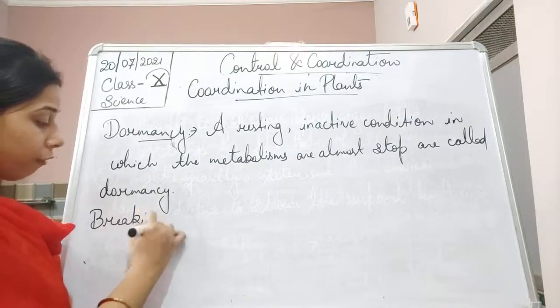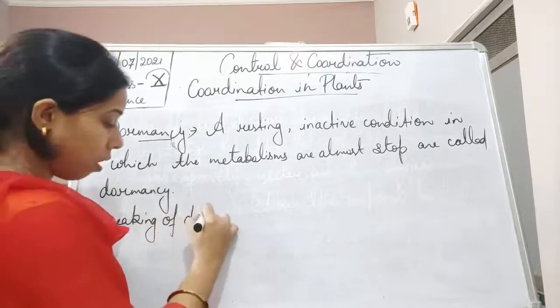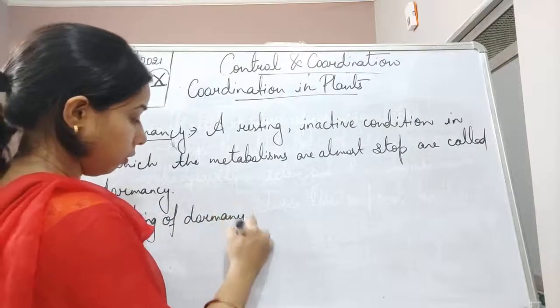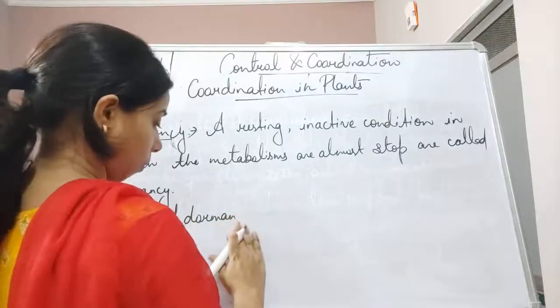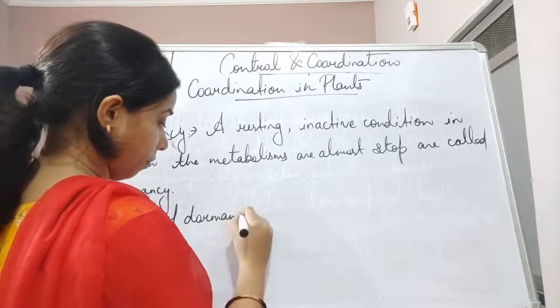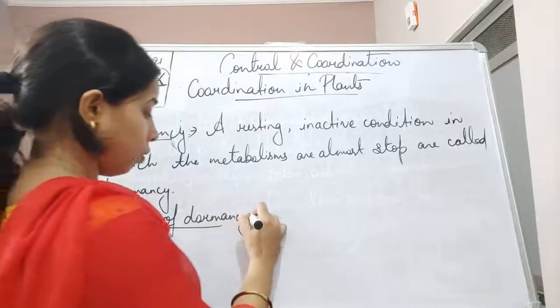So, breaking of dormancy is what? Breaking of dormancy.